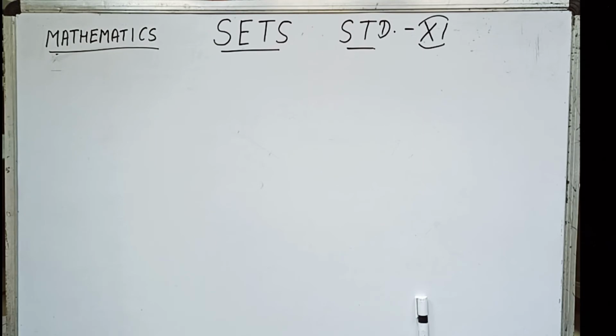Well defined means that, given a collection and an object, it should be possible to decide beyond doubt whether the object belongs to the group or collection or not.